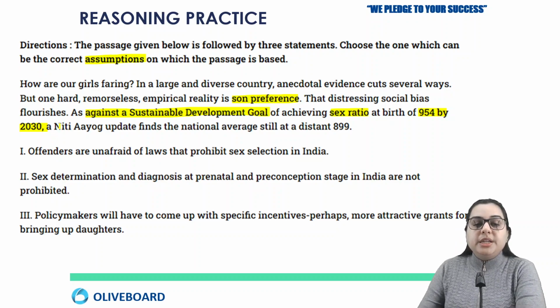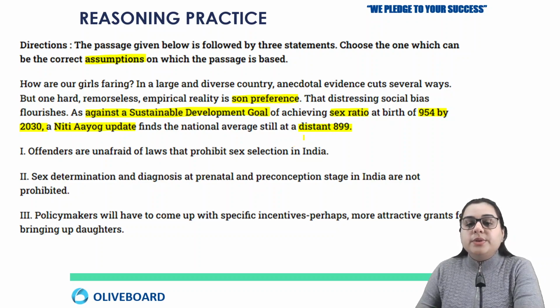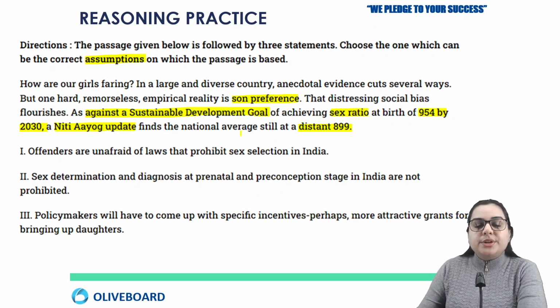But the Niti Aayog update finds the national average still at a distant 899, which is very less. So we are not able to achieve the target. Although we have to achieve this target in 2030, the results that we are seeing now are making us feel that it is hard to achieve. Okay, so this is what the information is.